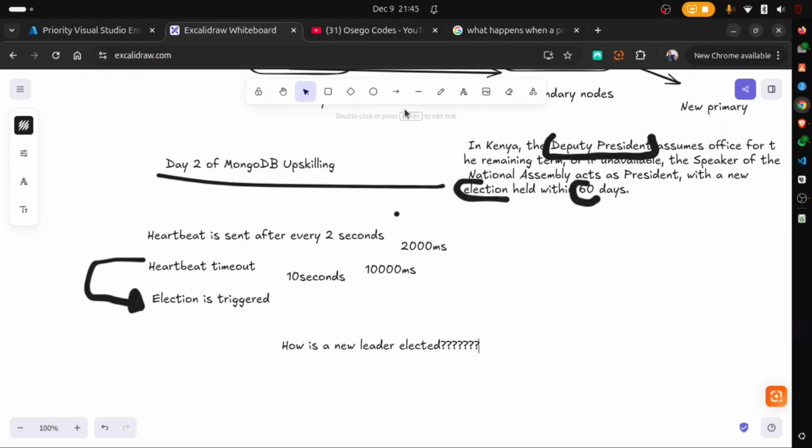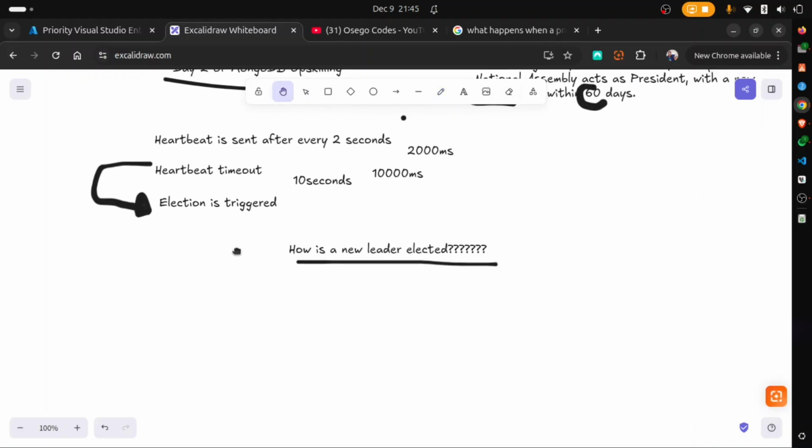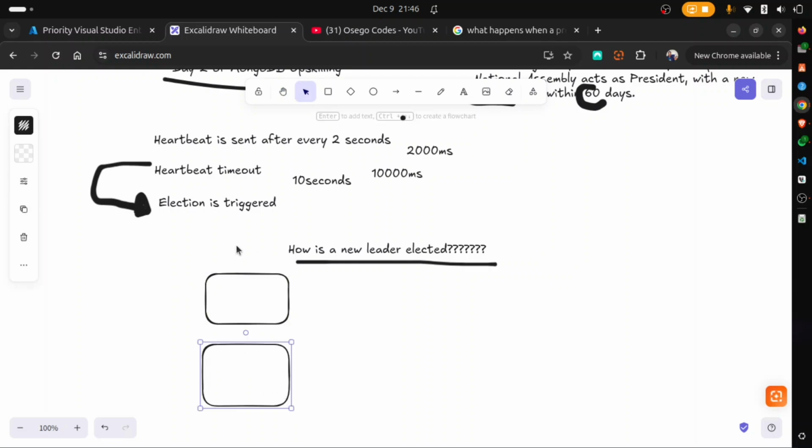Once we ask ourselves that question, it will help us in designing a very resilient MongoDB deployment. Now, I have an instance here, Mongo 2, and then this other one should be Mongo 3, because they are the remaining secondaries, of which one has to be a primary.